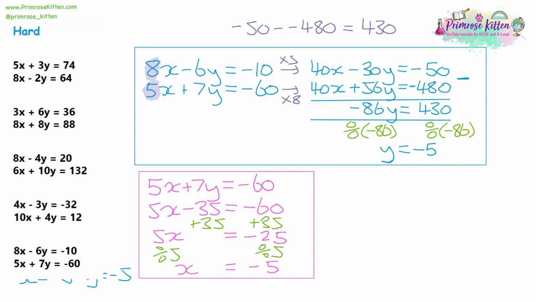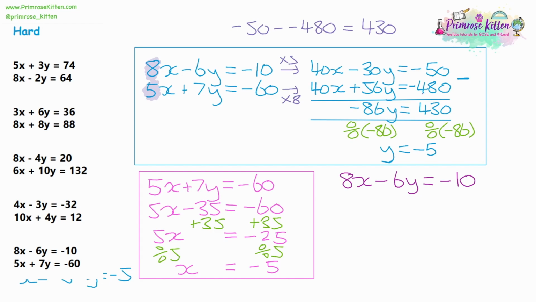So, looking at our second step, we substituted into 5x plus 7y. We substituted into the second equation. To check your answer, all you need to do is substitute into the first equation. So that was 8x minus 6y equals negative 10. Can't substitute into any of the other equations, it's not going to work. It's going to be a different equation. Now, because we know the answers, we do know what x and y are.